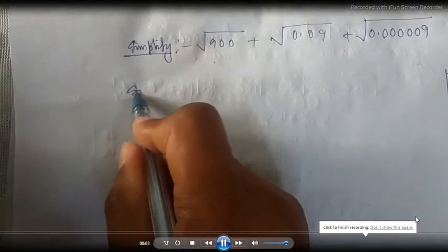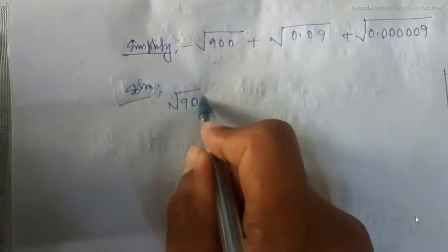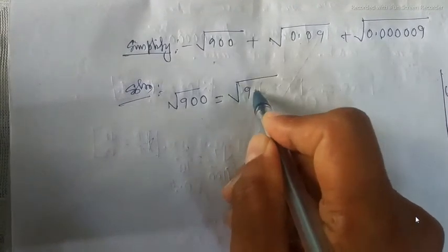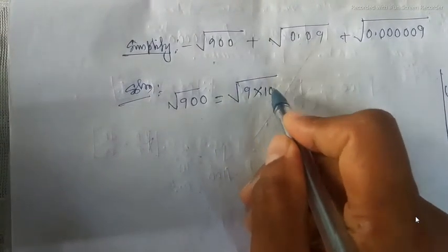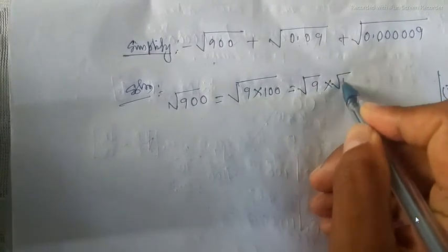So let us try to solve this question. Solution: root 900. Root 900 we can write as root of 9 into 100, or root 9 into root 100.